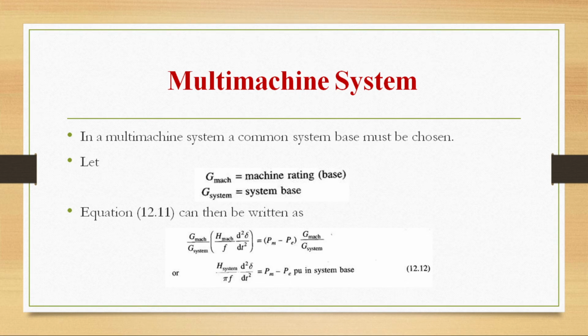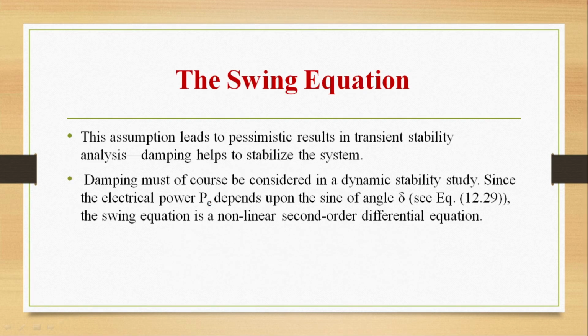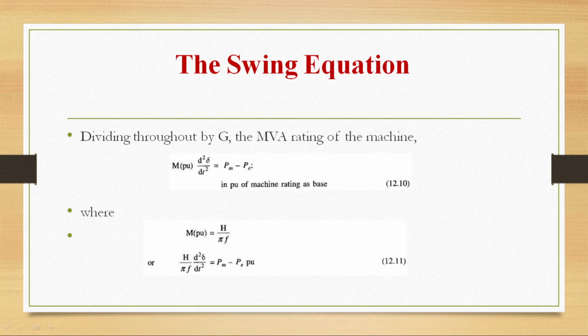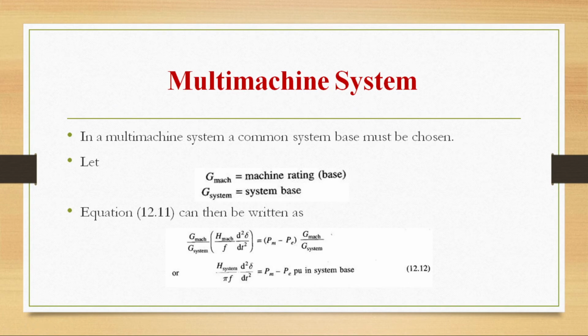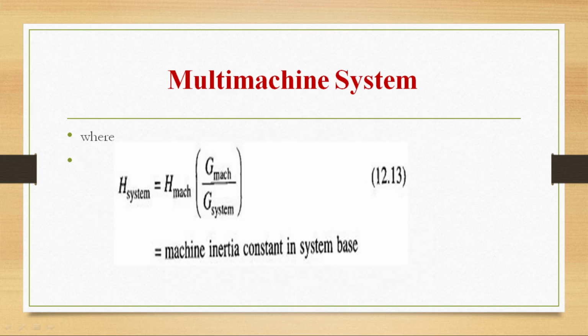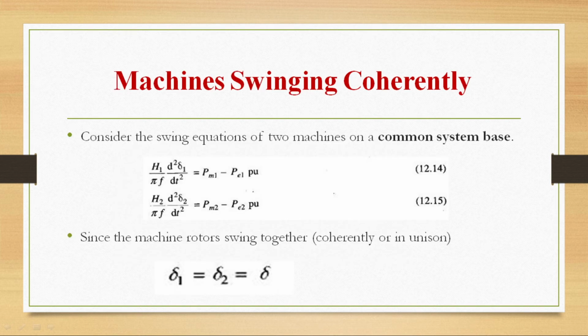Let G mach be equal to the machine rating and G system equal to the system base. So equation 11, that is H by pi f d square delta by dt square is equal to Pm minus Pe, can be written as G mac by G system, H mac by pi f d square delta by dt square is equal to Pm minus Pe, G mac by G system. Or H system by pi f d square delta by dt square is equal to Pm minus Pe per unit in system base, where H system is H mac into G mac by G system, the machine inertia constant in system base.